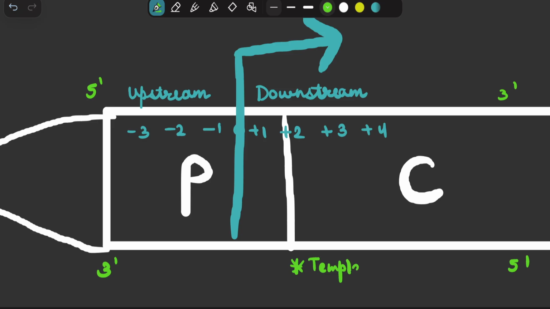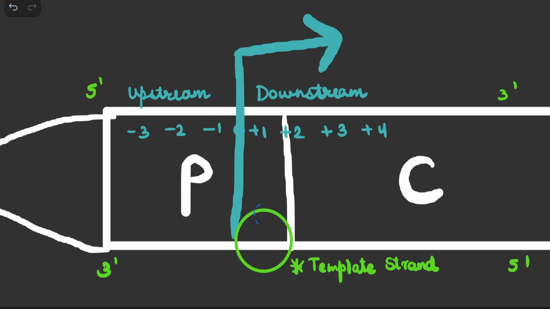The meaning is very simple. This will serve as a template. And when this serves as a template, the DNA dependent RNA polymerase has to run on this particular template. So the DNA dependent RNA polymerase, let's say if I'm making this as my DNA dependent RNA polymerase, it will run on this particular strand and it will recognize the particular nucleotides which are there on this strand and then will make the complementary RNTPs.